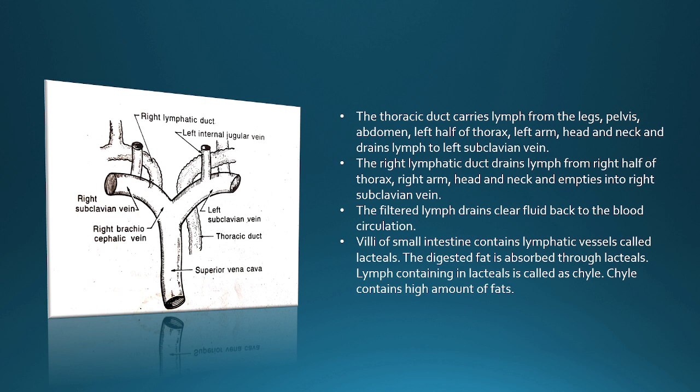Now there is one point remaining. The villi of the small intestine contain lymphatic vessels called lacteals. The digested fat is absorbed through lacteals. Lymph contained in lacteals is called chyle, and chyle contains a high amount of fat. This is how all the fat is absorbed and collected in the lymph.